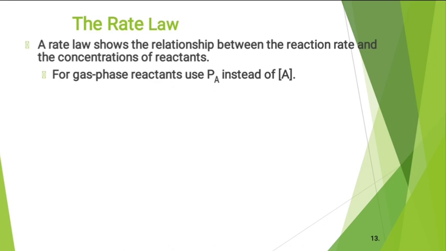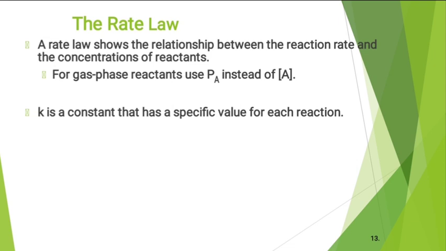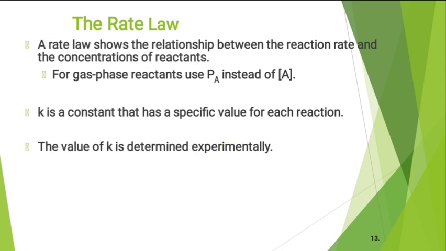For gas phase reactants, use PA, meaning pressure is used instead of the concentration term. Then k is a constant that has a specific value for each reaction, and the value of k is determined experimentally. As you know, in TYBSc you have performed many experiments to find the rate of reaction or to determine k. The reaction is either first order or second order.